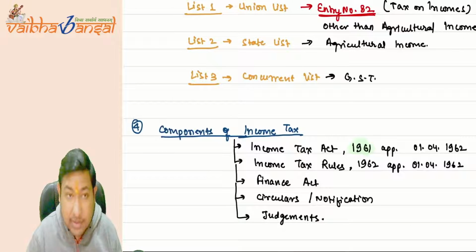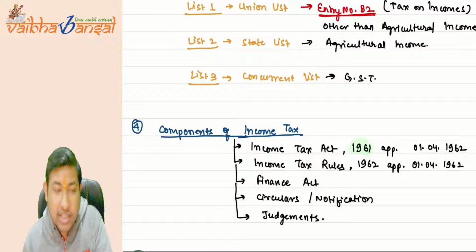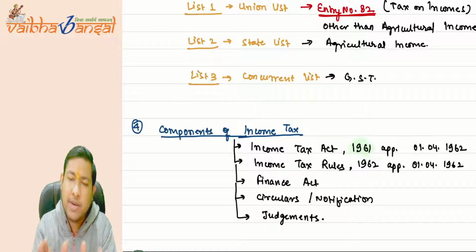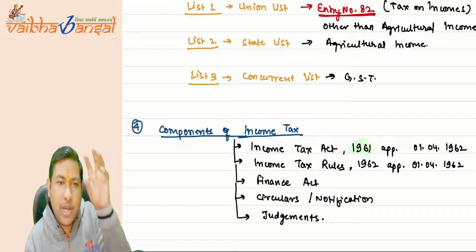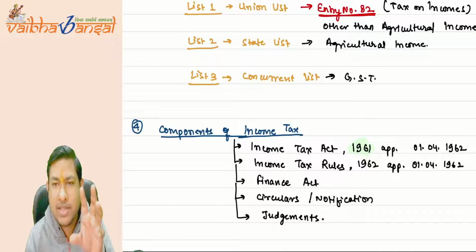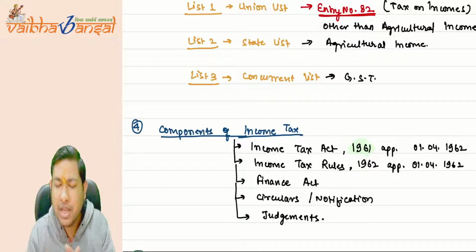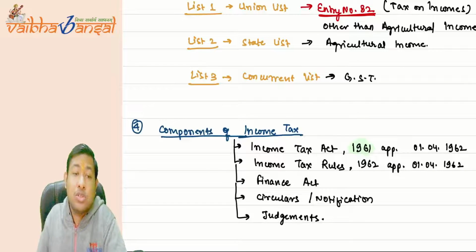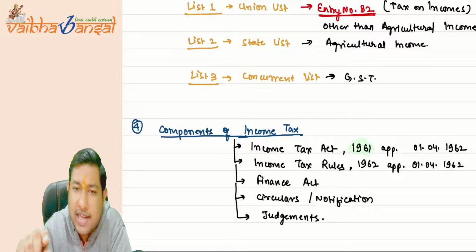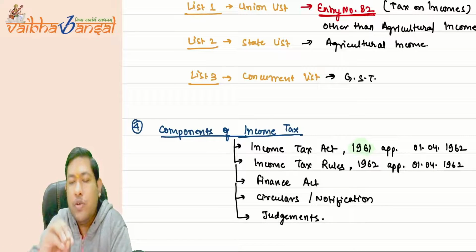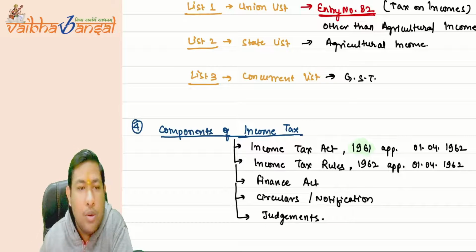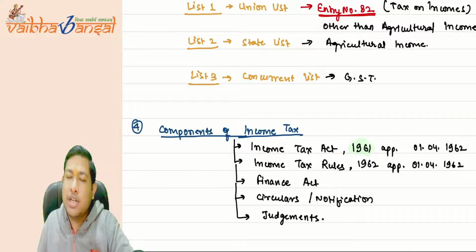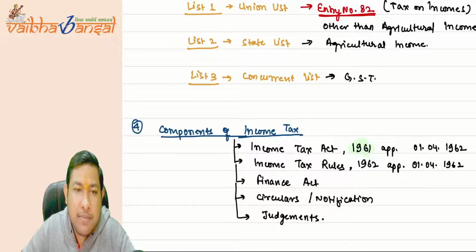Everything written in the Income Tax Act is very bulky. So the government of India thinks that we give the basic structure of the levy and the collection part in the Income Tax Act. But suppose we want to collect tax on a particular income, income A. What is the procedure to collect? How will we collect that income tax?